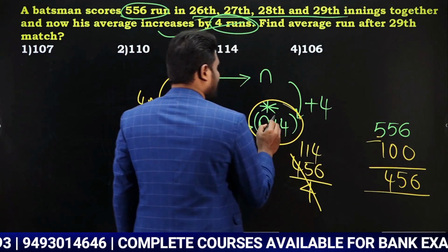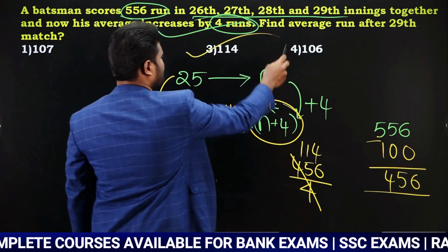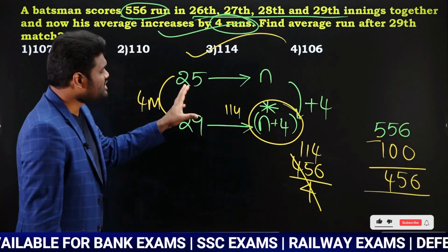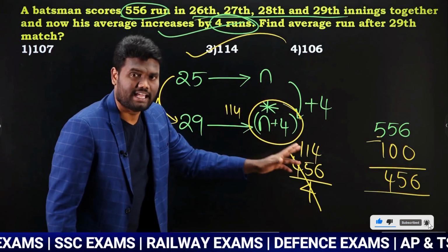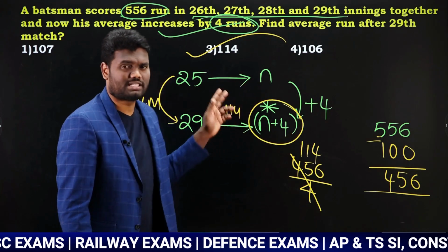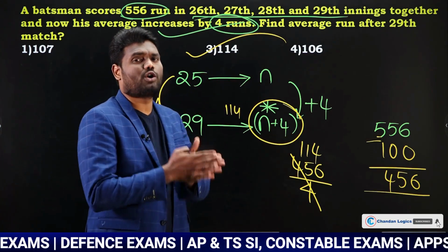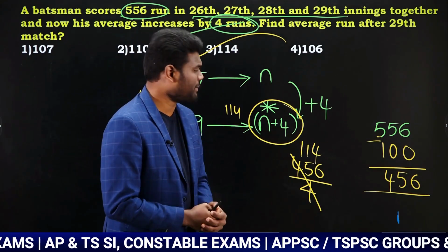114, which means n plus 4 value is nothing but 114. So we can say that the answer for this question is 114. Very, very simple. Or else you can solve the same question using left hand side difference, right hand side difference. Even if you solve with that concept, you will get the same answer. Either you can solve in that way, or you can go with the concept of equal distribution. If you go with the concept of equal distribution, what happened?